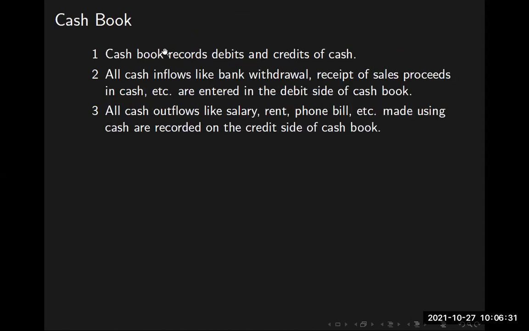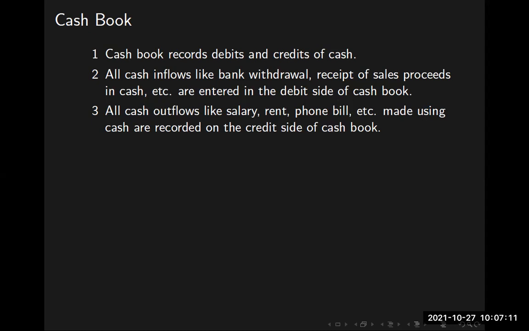Now we move on to the cash book. The company may hold some money in the form of cash, or in bank accounts or loans. Whenever cash is handled directly, we have to maintain the balance in the form of a cash book. The cash book has the same format as the ledger for accounting. One side is for debits, the other is for credits. When you receive money, you enter it on the debit side. When you pay somebody, you enter it on the right side, called the credit side.